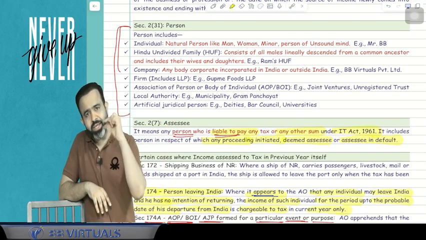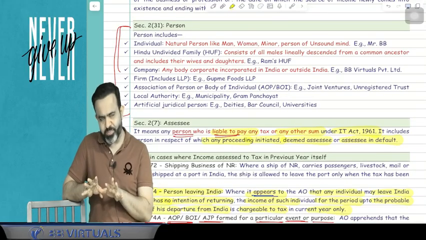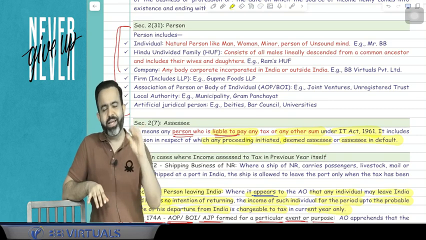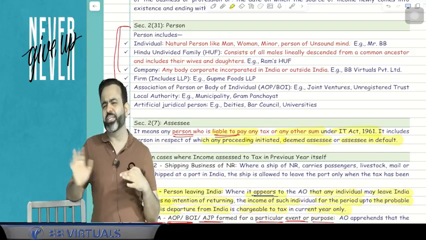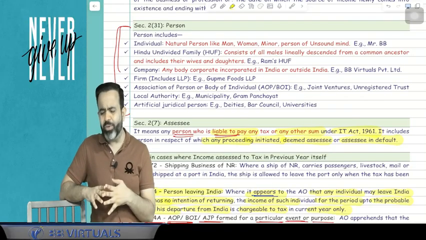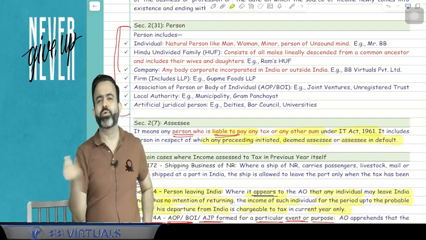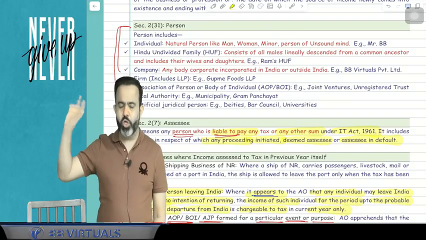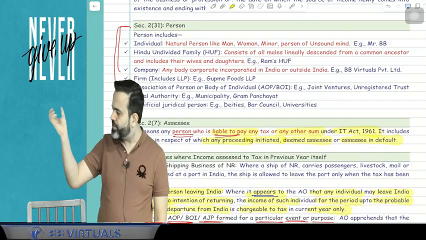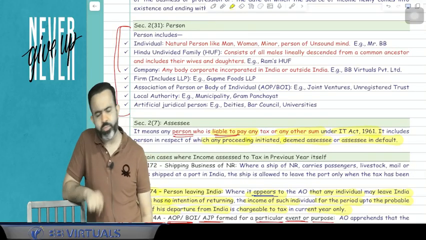And guys, if a new tax law comes now, then I think there will not be a concept of HUF. If a new tax law comes and if the government introduces the direct tax code or new tax law, then they will remove that HUF status, because nowadays there is no HUF at all. Nowadays people are creating HUF only to take the tax benefit, but there are no family businesses and all. But as per the law, as per Hindu law, HUF is treated as a separate entity. In income tax also, we have given the separate status to the HUF.